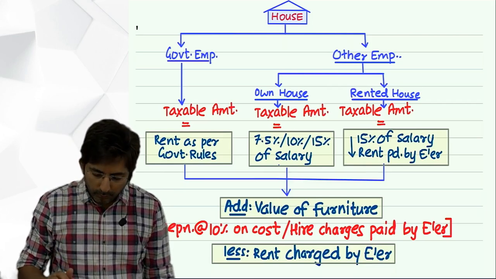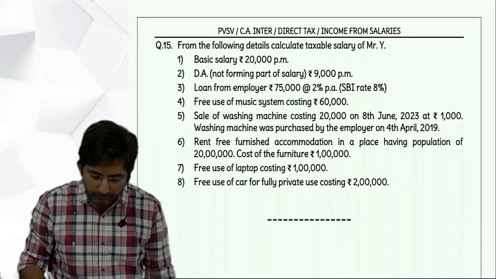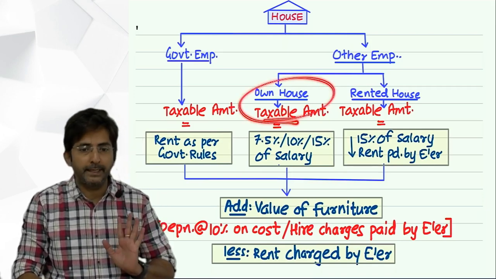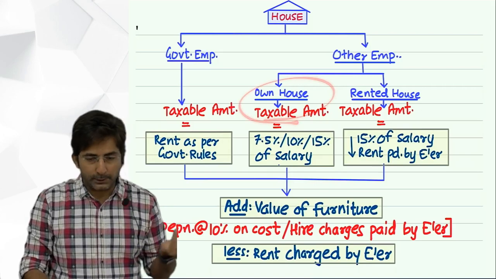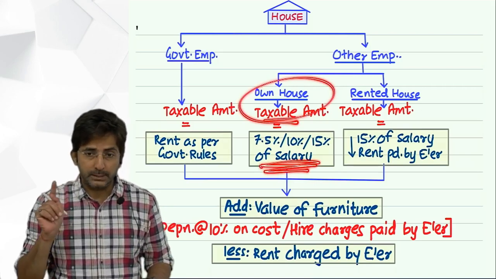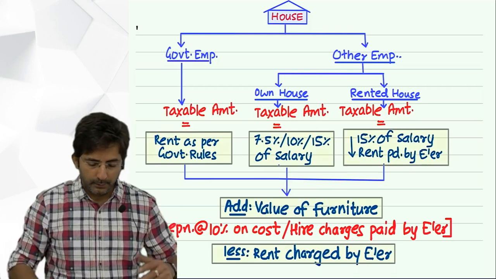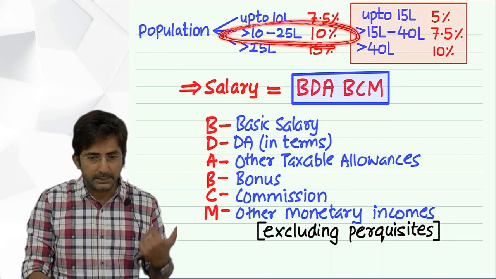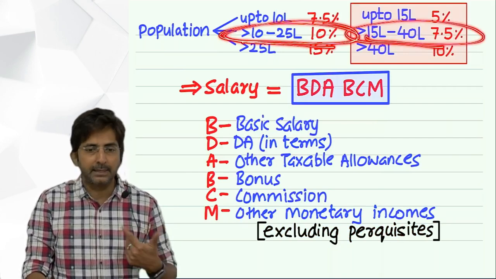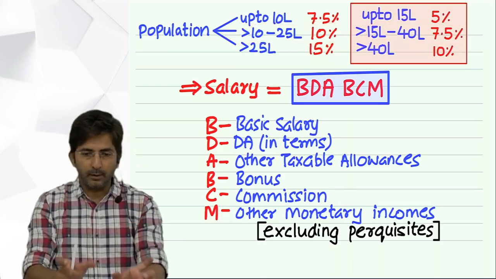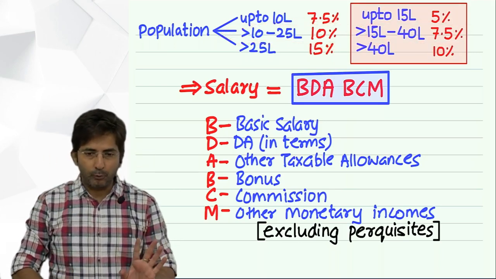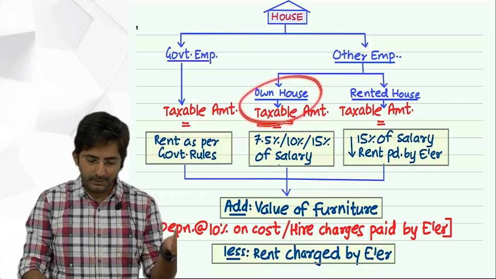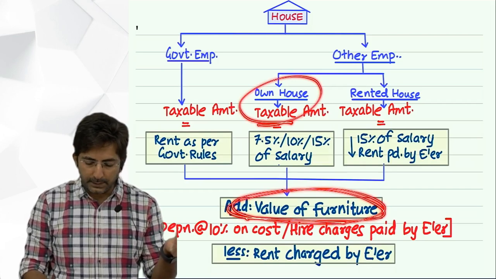So where were we? Yes, we decided it is own house in question 15. So we will have to go as per population. The population data given in the question was useful, and 20 lakhs population in this slab gives us 10%, in this slab gives us 7.5%. So again 2 columns are needed. But after that, here we will not compare rent paid by employer. It is own house. Directly we'll add value of furniture if it is there.